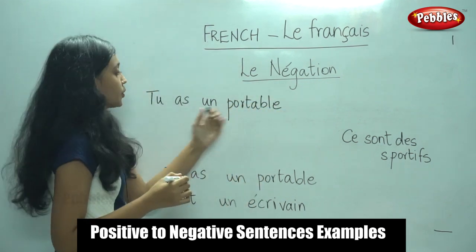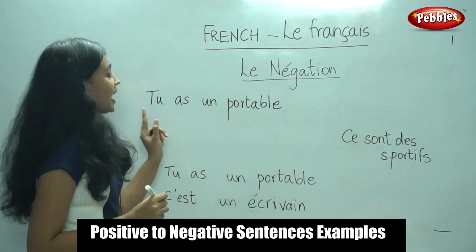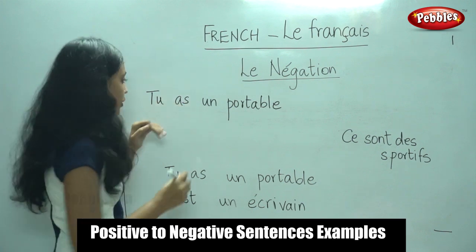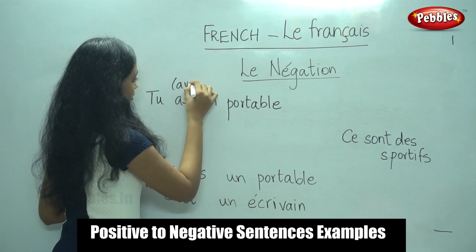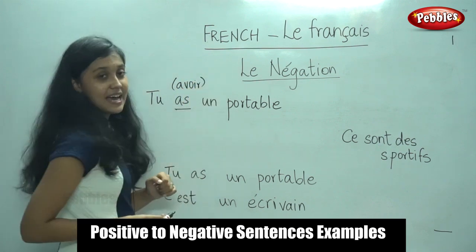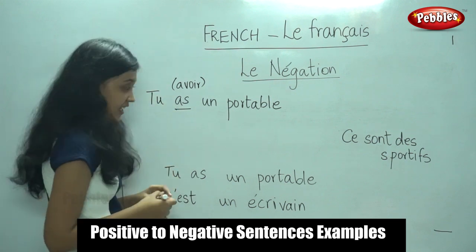Tu as un portable. So first we read the sentence, then we identify the verb. In this case, it is the avoir verb. And for tu, it is conjugated as as. Tu as. So we have identified the verb.